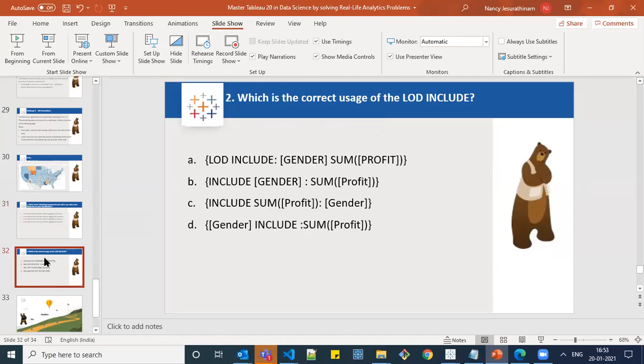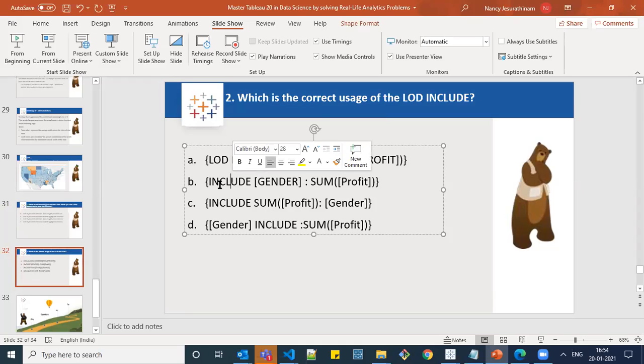Thank you. And second question is, what is the correct usage of LOD include? Can anyone guess the syntax? What is the correct syntax which is used for include level of detail? Okay. B. Yeah, correct. It's B. So if it is include, the syntax starts with include, and then the corresponding field and the corresponding measure type based on what we need to give. It's correct. Thank you for your answers.